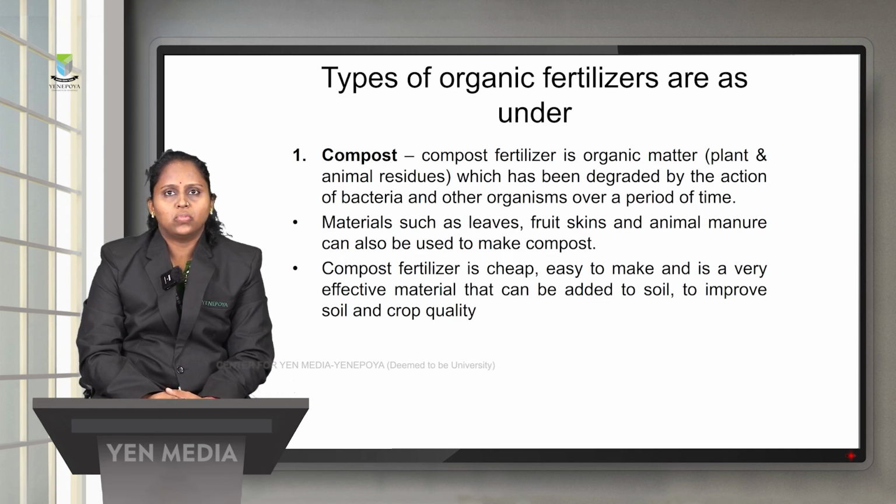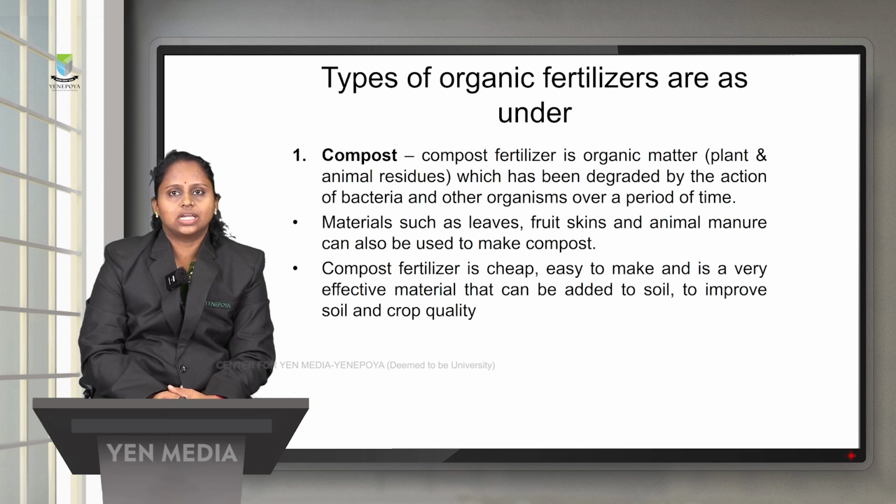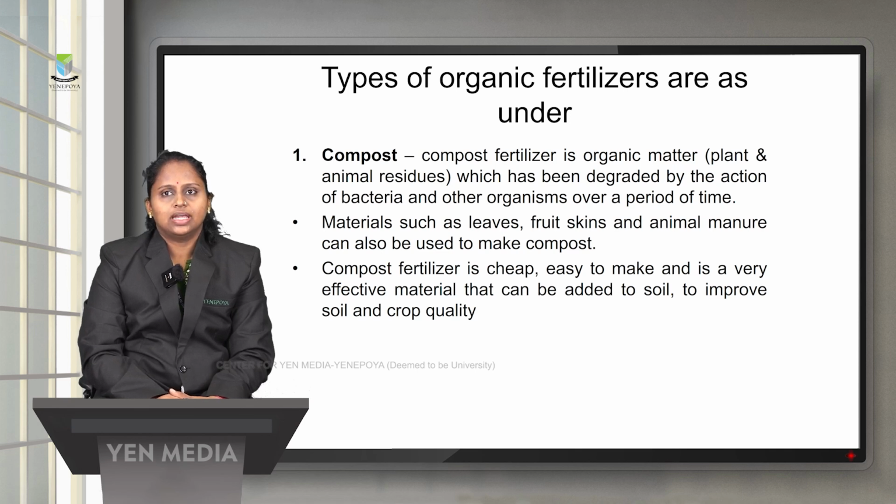So first one is the compost. Compost fertilizer is an organic matter. It may be plant or animal residues which have been degraded by the action of bacteria. So the bacteria act on these materials and cause the decay of the material. Materials such as leaves or fruit skin and animal manure can be used for making compost. One advantage of compost fertilizer is that it is very cheap, easy to make and also very effective, and it can be added to the soil, which will increase the soil quality as well as the crop quality.